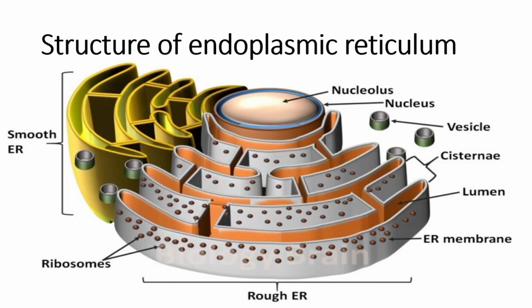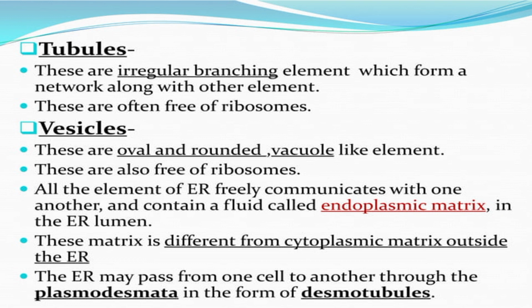In this diagram, you can see the cisternae. These are the tubules, and these structures are the vesicles. So cisternae, tubules, and vesicles are the three important structures of the endoplasmic reticulum. The second one is the tubules. As the name indicates, these are irregular branching elements which form a network along with other elements. They are often free of ribosomes, and the tubules of the endoplasmic reticulum are attached near the plasma membrane. Vesicles, as the name indicates, are oval, rounded, or spherical. They are also free of ribosomes.